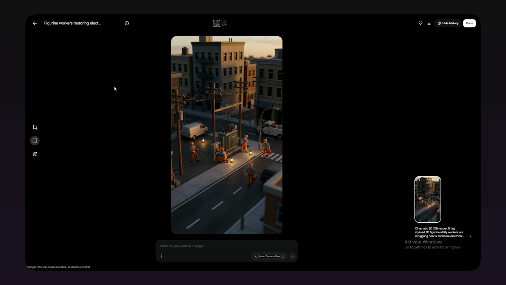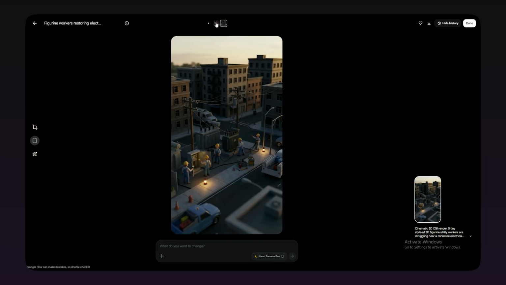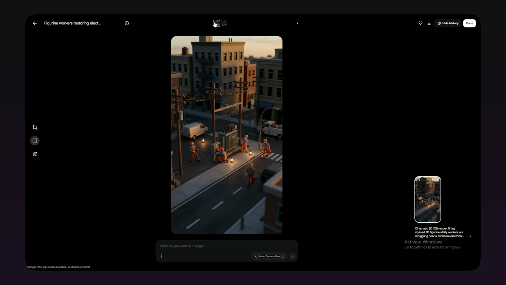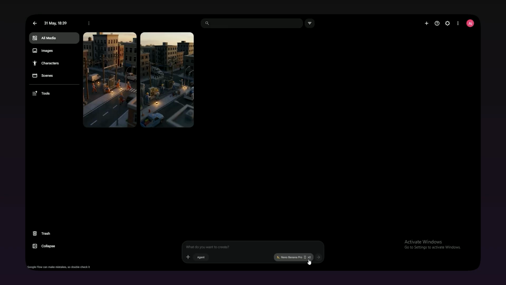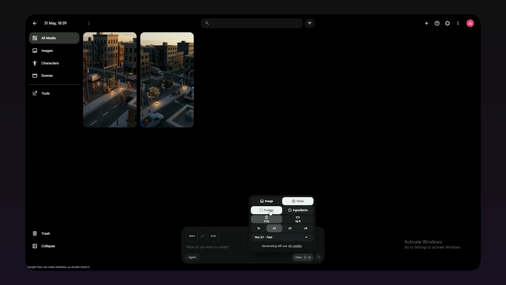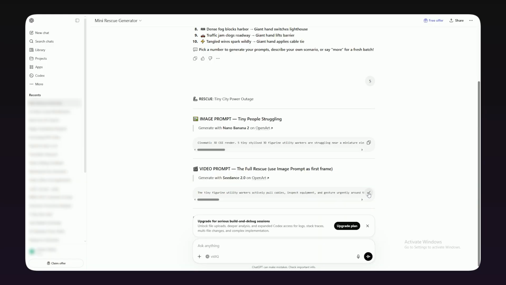The characters look detailed, the environment feels realistic, and the scene looks like it came straight out of an animated movie. Pick your favorite image and download it. Now, let's animate it. Inside Flow AI, switch to the Image to Video section. Upload the image you just created and copy the video prompt from the GPT.